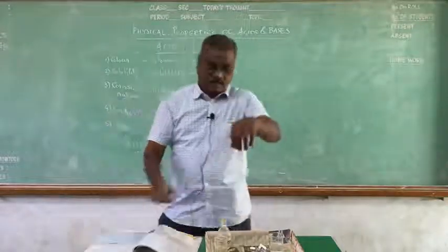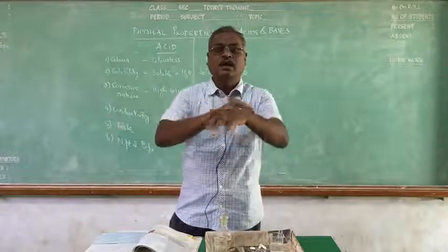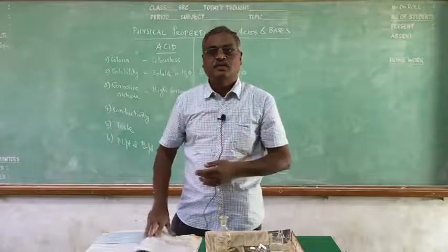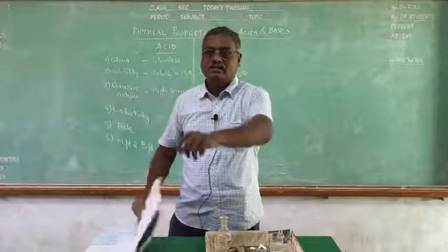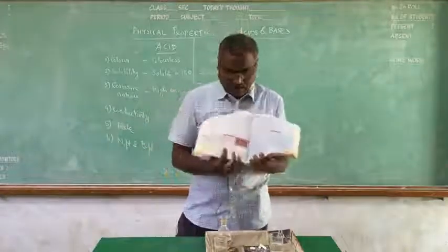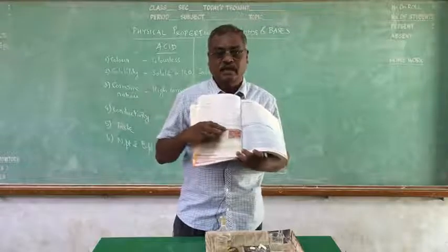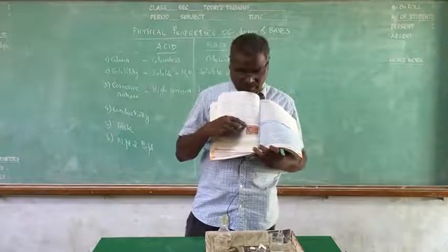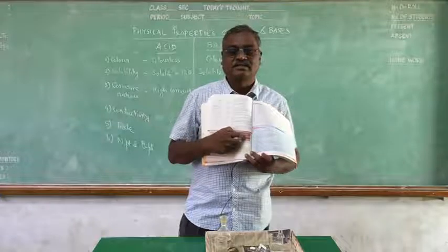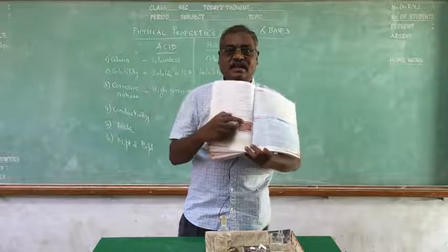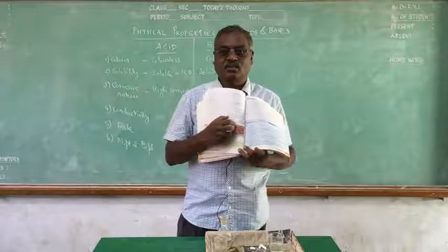If any acid spills on the hand, see what will happen. You can see here that the layer of the skin comes out like this. So, we can say it is highly corrosive in nature.